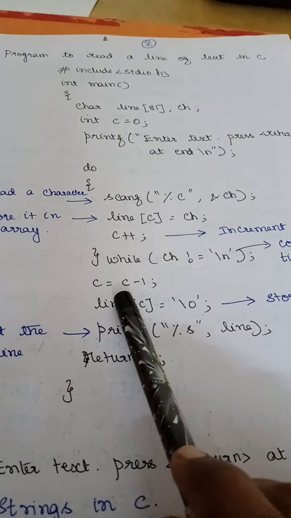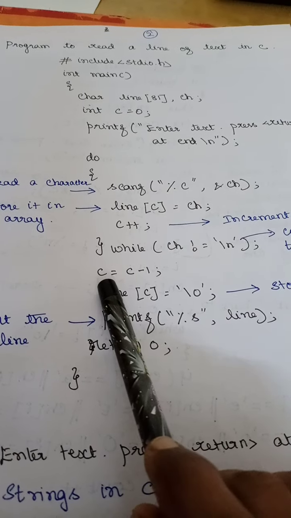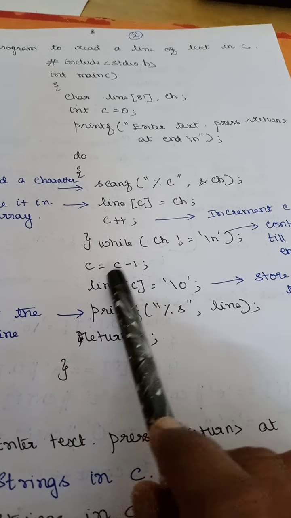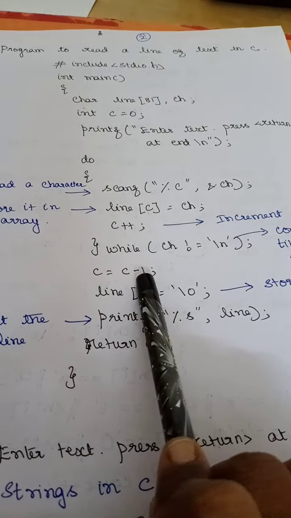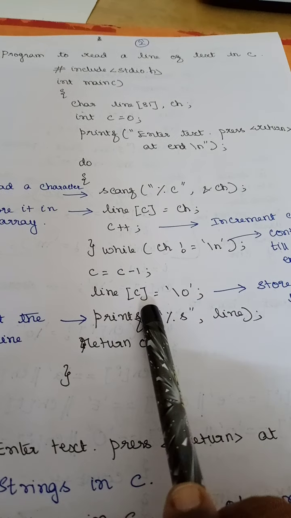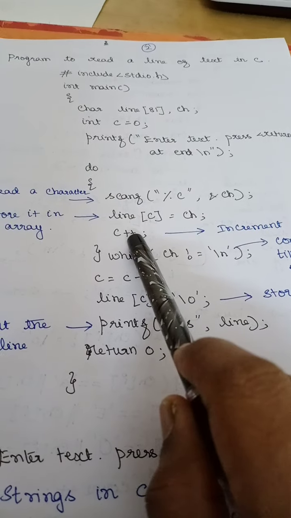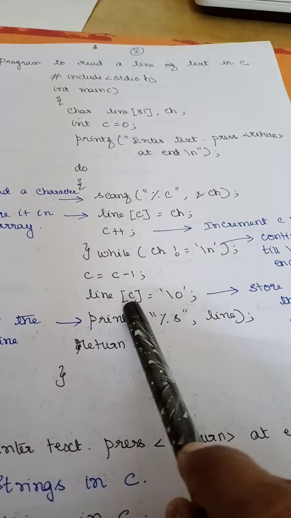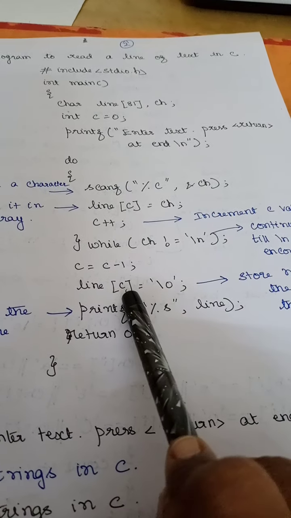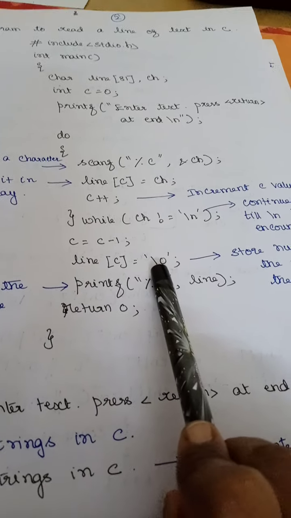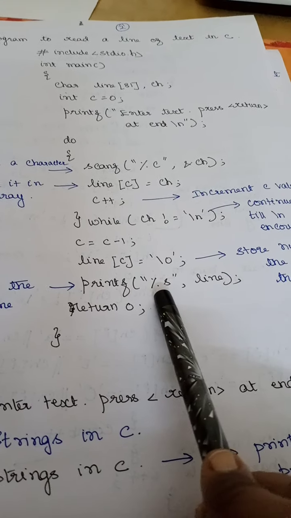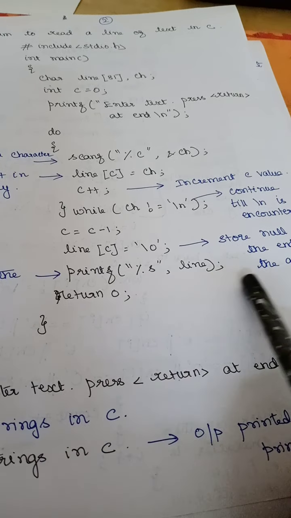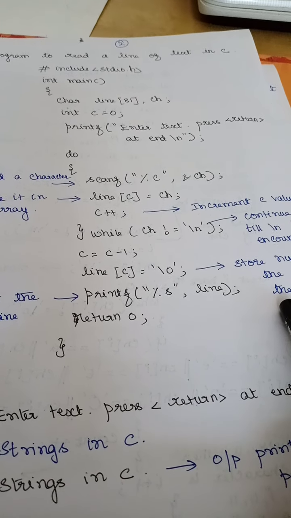Then I will come to this line. I am writing here c equal to c minus 1. Why am I doing this? Because I need to store the null at the end of my array, and I have incremented one more time here. To avoid that, I am storing line of c equal to null. At the end of my array, I am storing the null. Then printf percentage s. Here I can use percentage s because I am going to print the entire line.